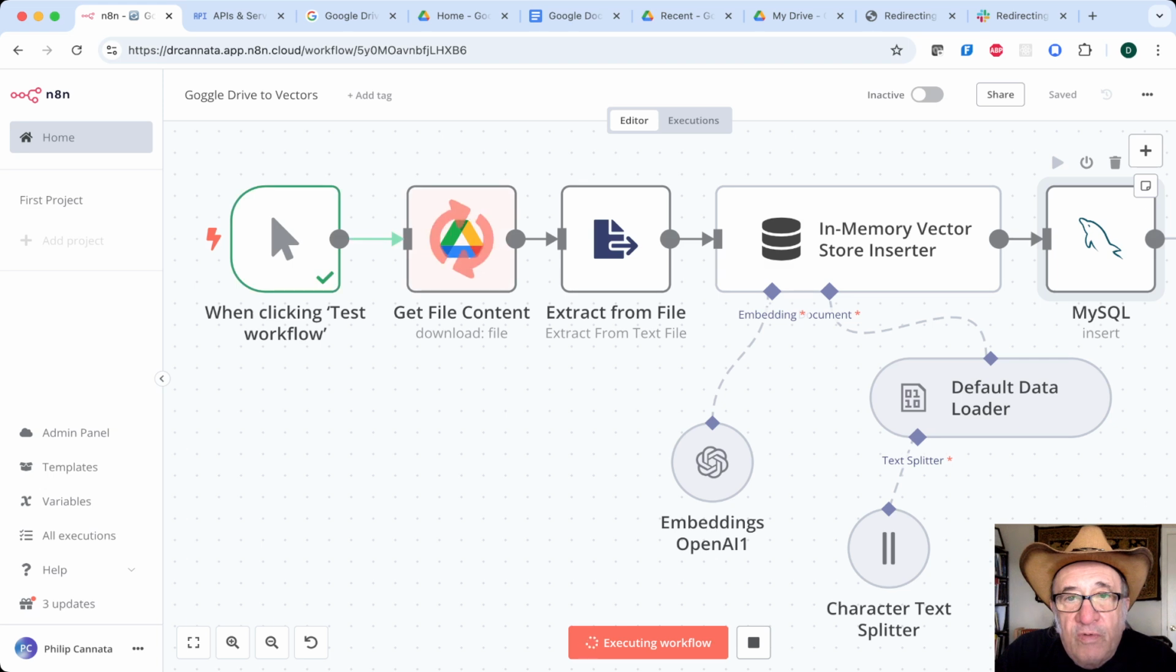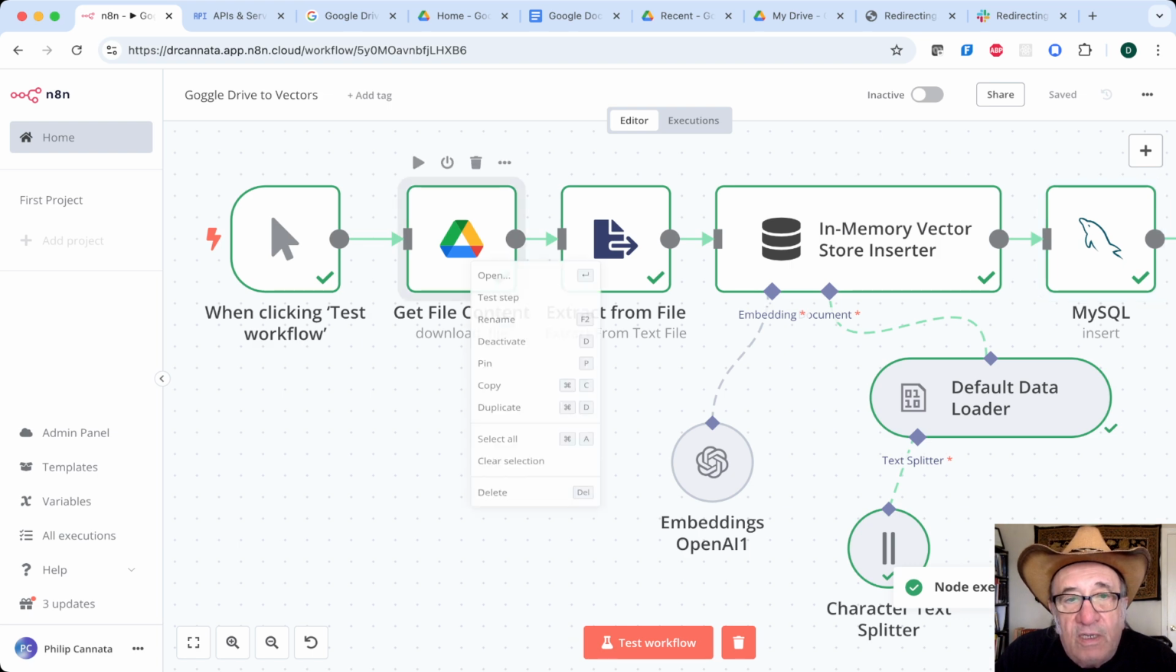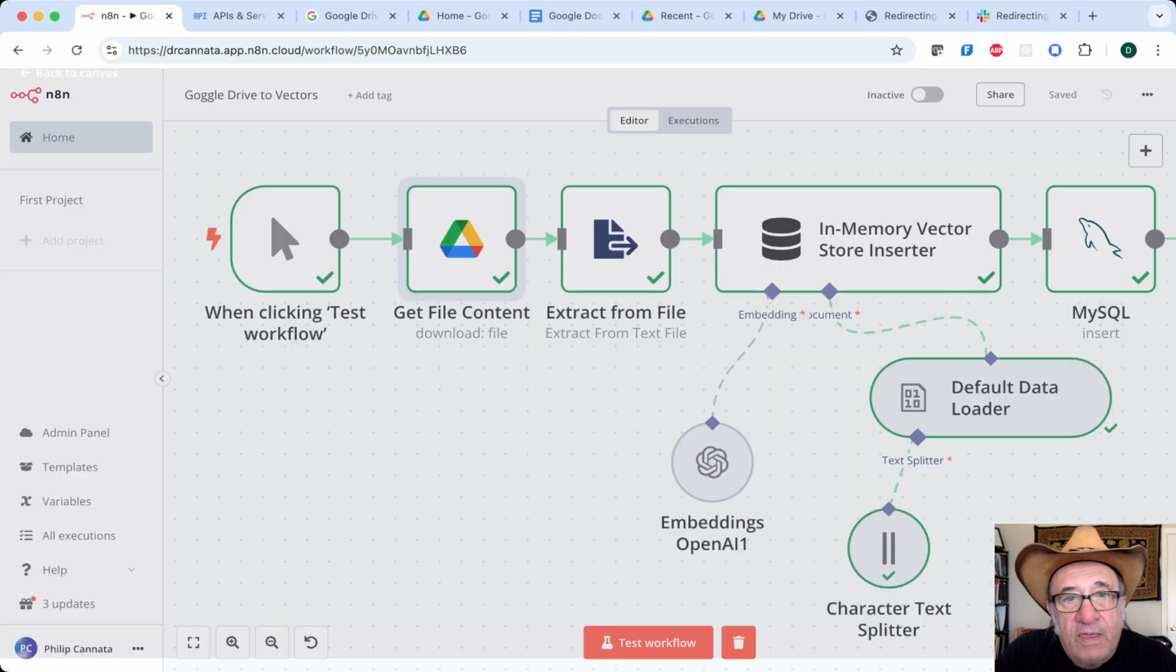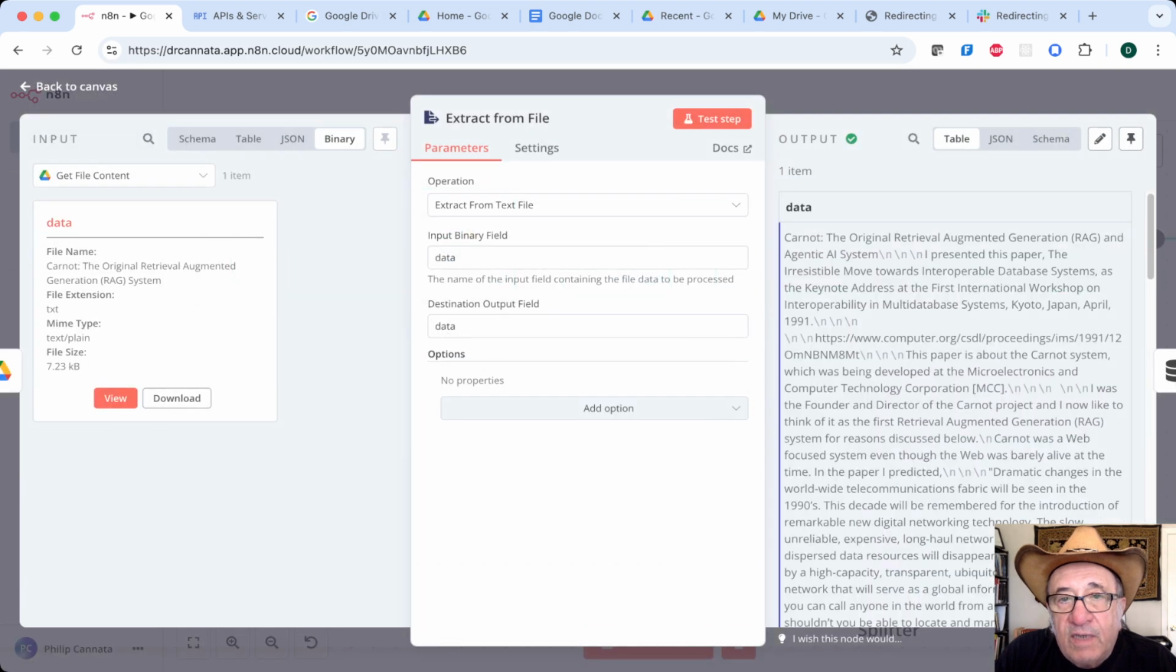And you can see the workflow running. And it's finished. And now I'll show the output of each node in the workflow. So here's the first node, and it gets the name of the file. I gave it a URL right here for the file that I wanted to get, and it gets this file, and then it sends it to this node, and this node gets the content of the file.